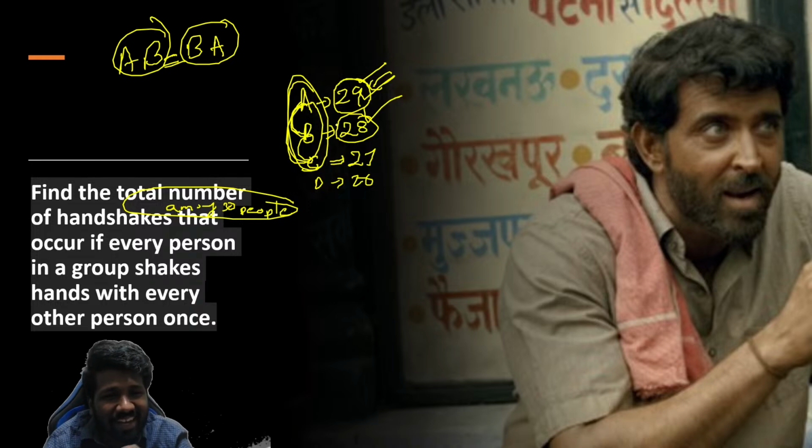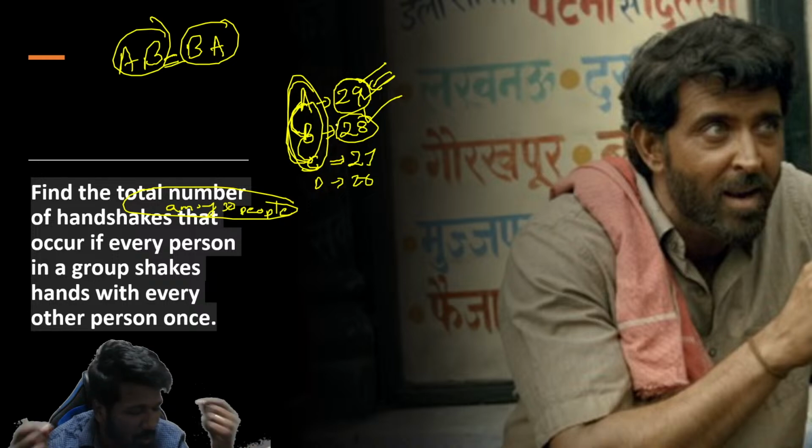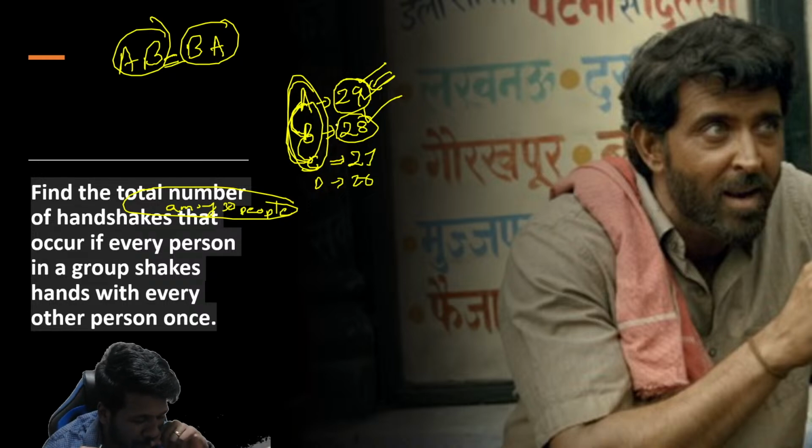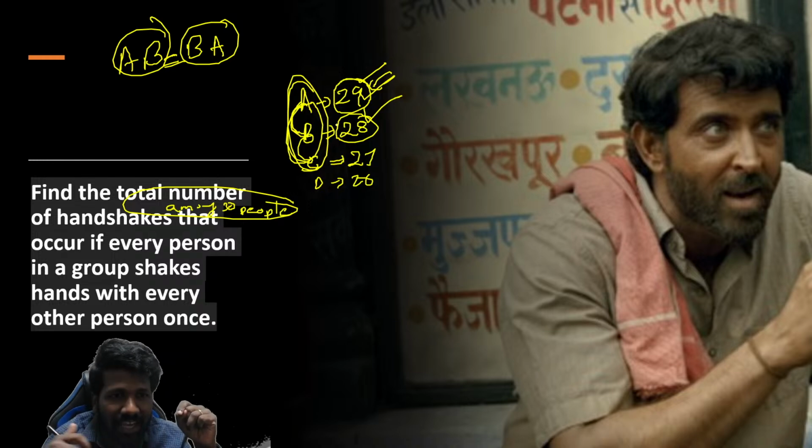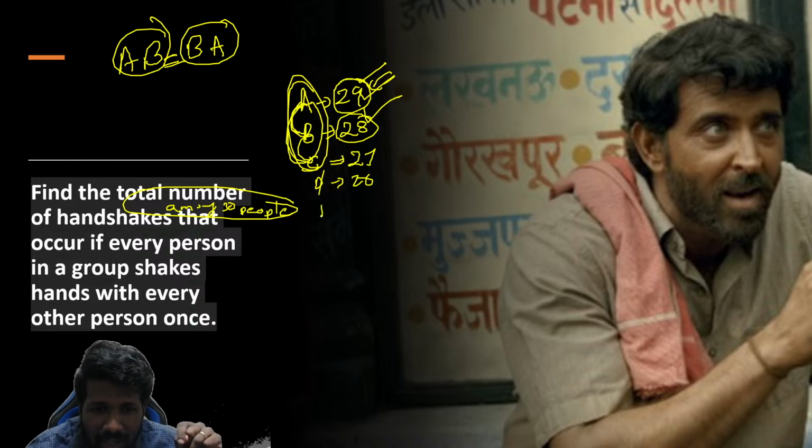Handshake works like that, no? Just imagine you are shaking hands with your friend. After some time, will your friend come and shake hands with you again, telling you that you shook hands with him, but he didn't shake hands with you? No, right? If you shake hands with your friend, your friend has already shaken hands with you. It's a mutual thing. A to B handshake and B to A handshake are the same. So E's handshakes will be 25.